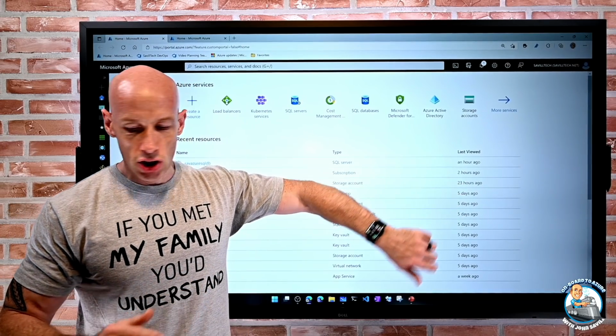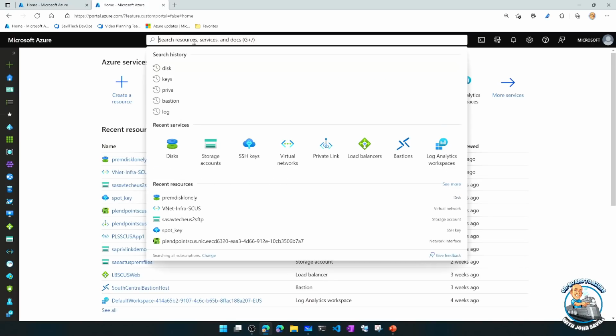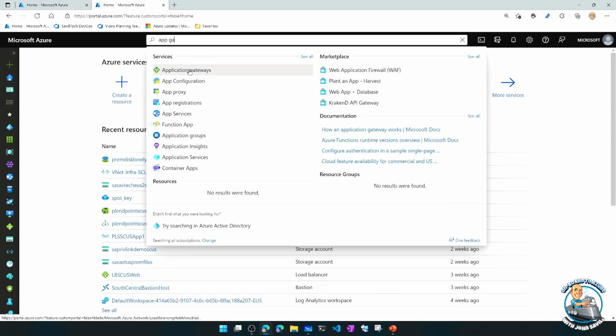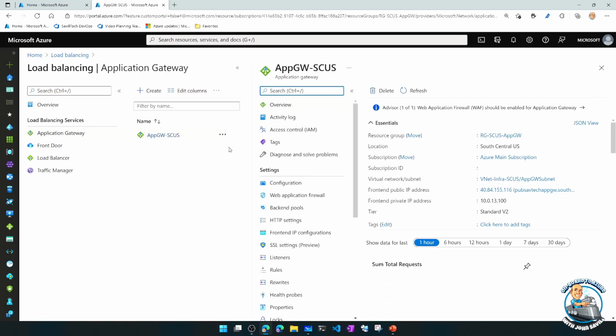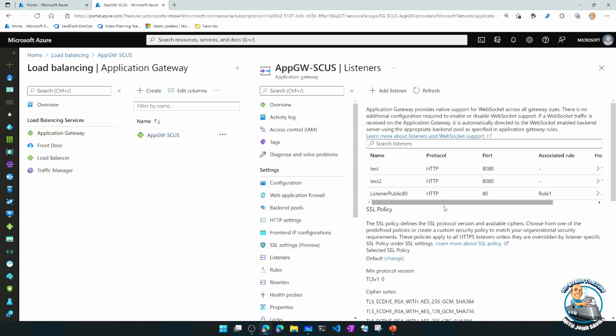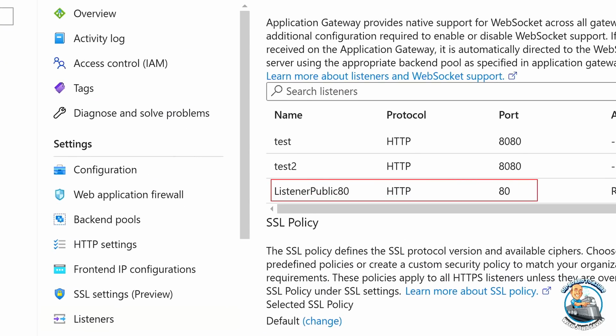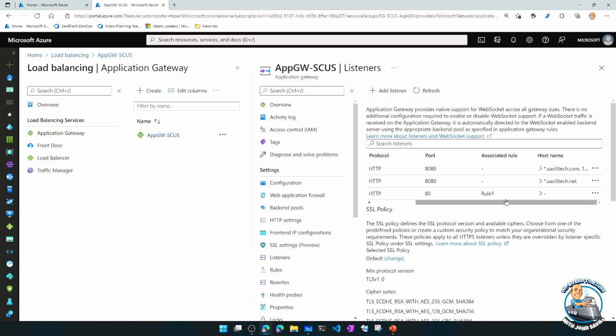listeners. So if I jump over super quickly and search on App Gateway, what we can see in my configuration, if I look at my listeners, is I have a regular listener over here, this first one, where it's just HTTP port 80, and it just goes to a particular rule. Then you can also see I have these two listeners above it. They're actually using the host name. These are multi-site listeners. So I have the same port and IP used for two different rules.